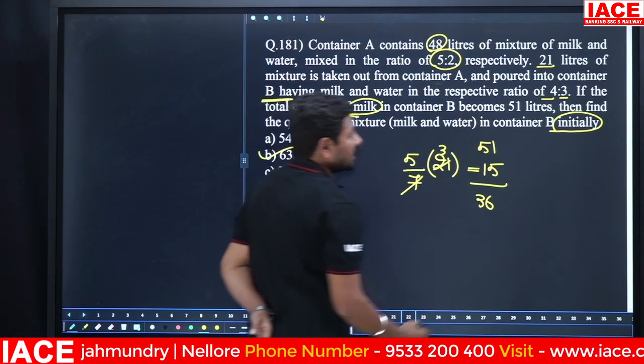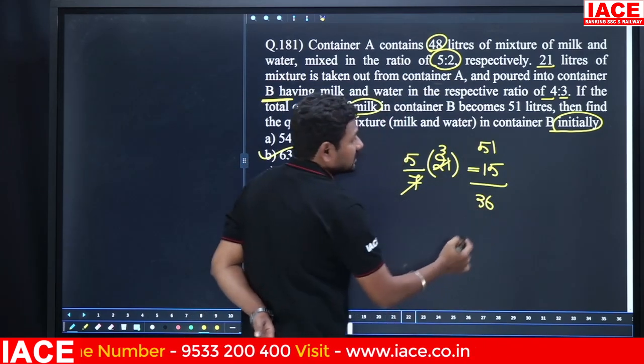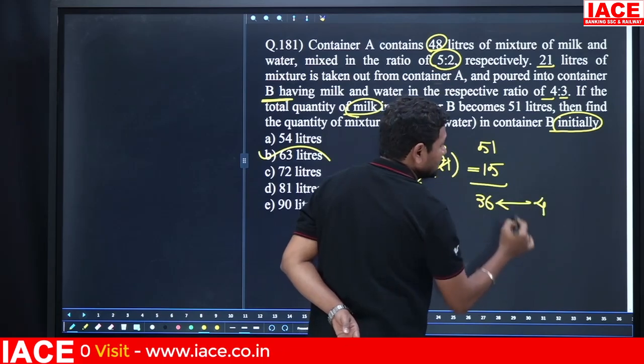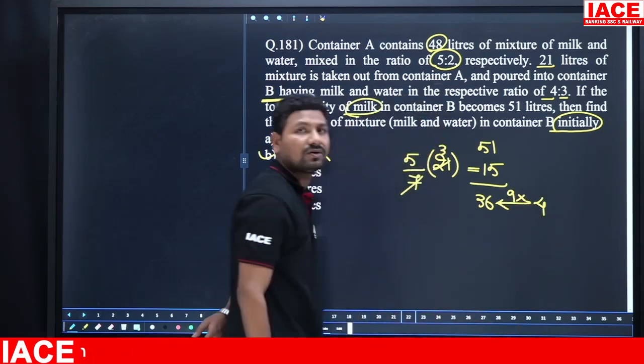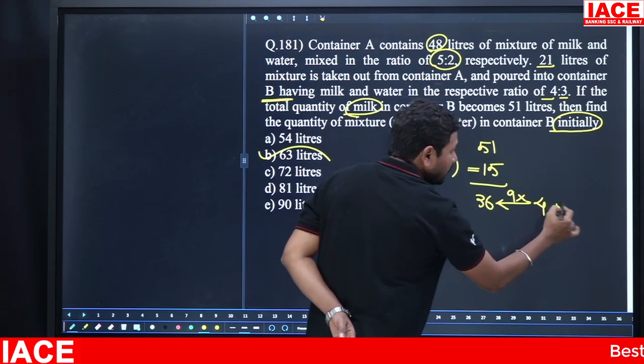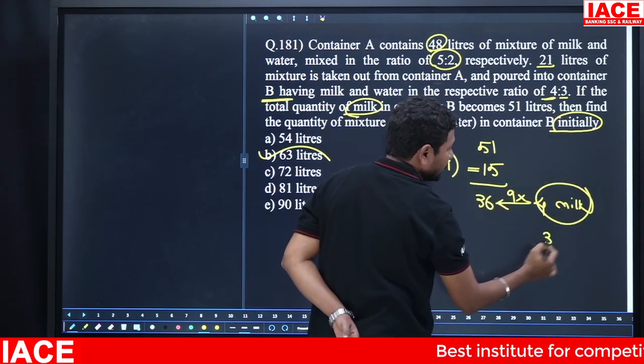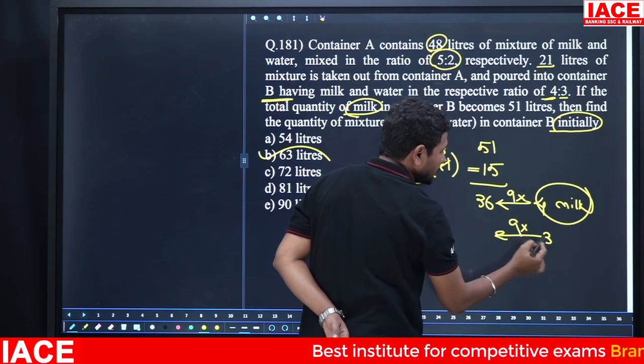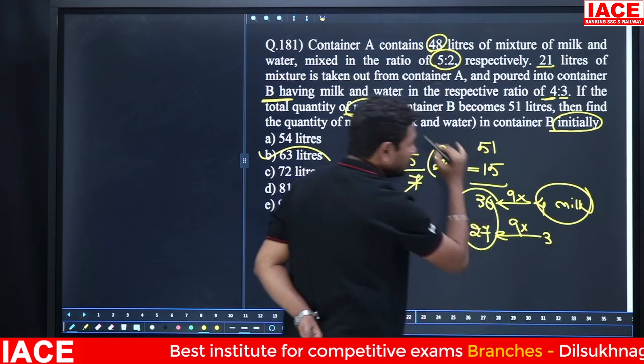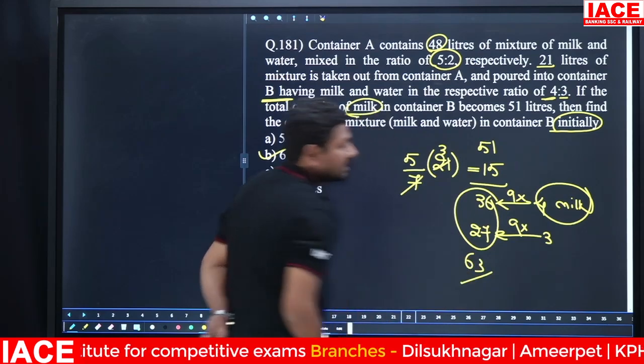This 36 liters is equal to 4 parts, so each part is 9. This is only the milk, but we also require the water. Then 3 times 9 is equal to 27. Both will be added, and that is our answer.